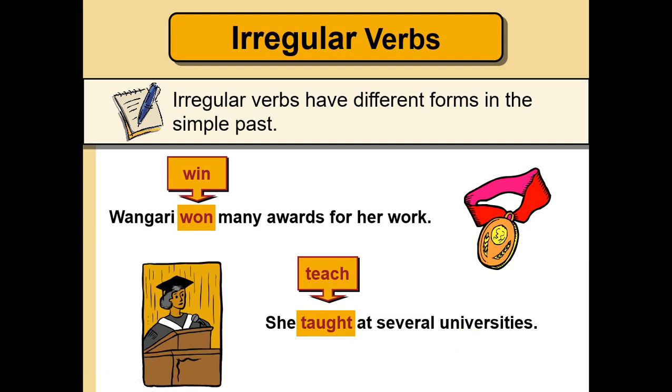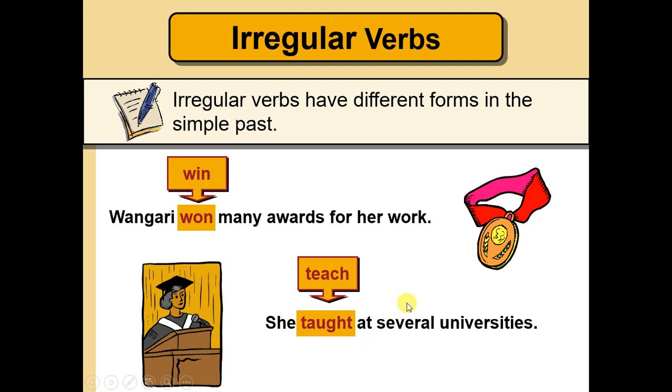So that is the key point of irregular verbs. They have a different form. Teach, present, a different form for taught. No adding ed here. ed is for regular verbs, but this is irregular verbs. The word changes.